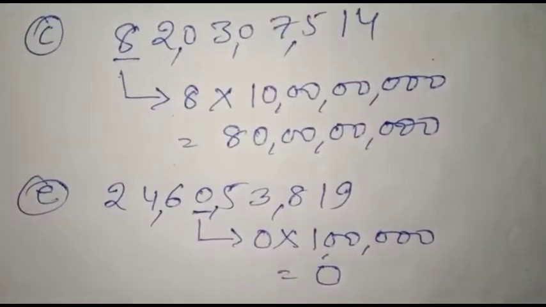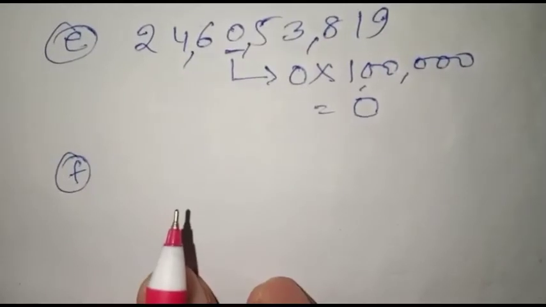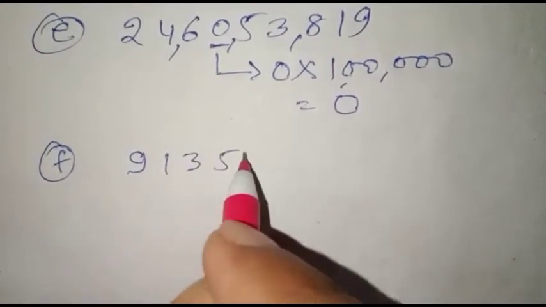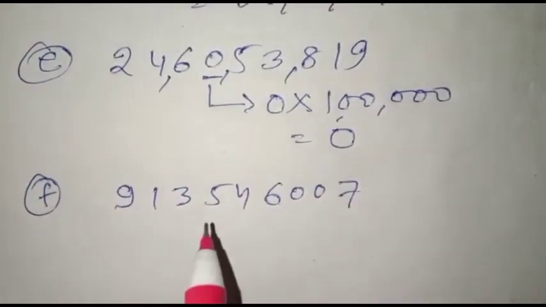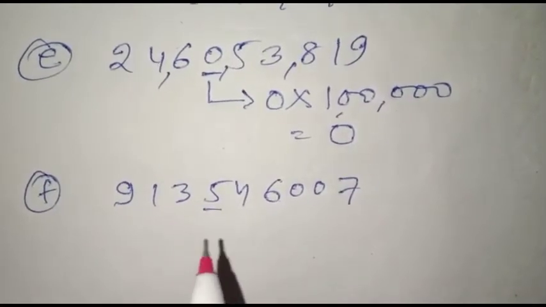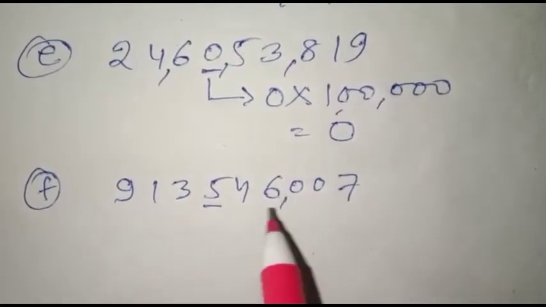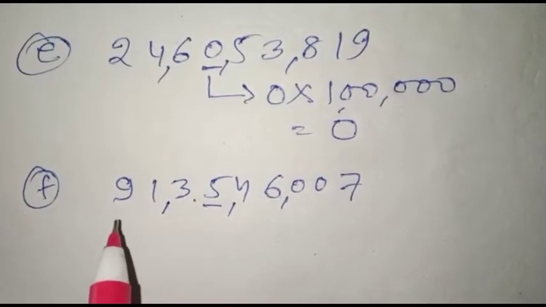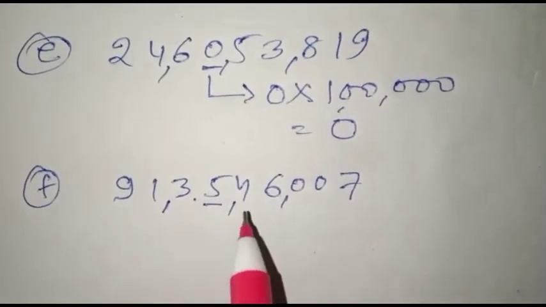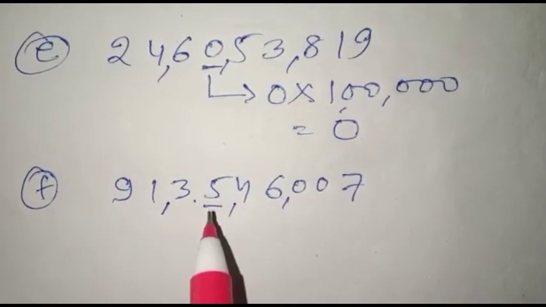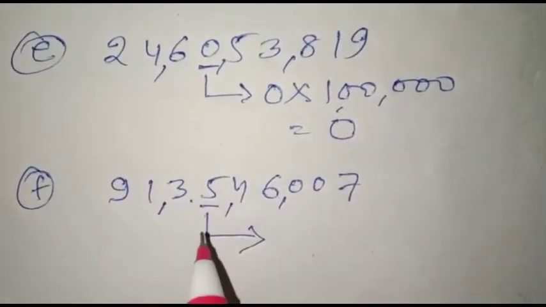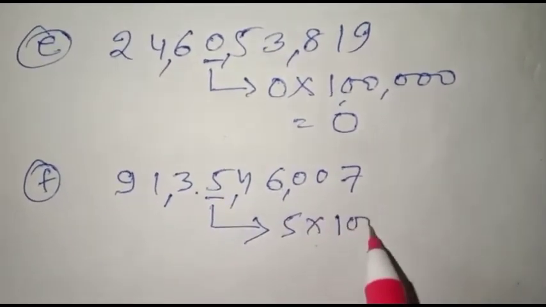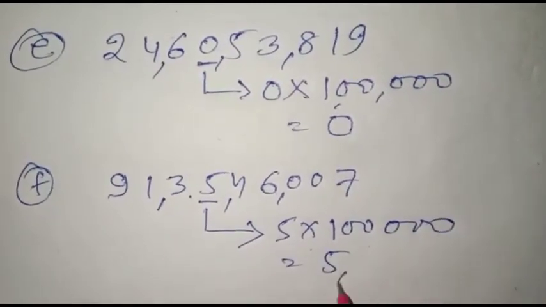Now come to question F, and the numeral is 1913, and for 5 we have to calculate the place value, and first we put commas to separate the periods. So this numeral will be 91 crore 35 lakh 46,007, and for the 5 digit we have to calculate the place value. This is in the lakh period, so this is multiplied by 1 lakh, and its place value will be 5 lakh.